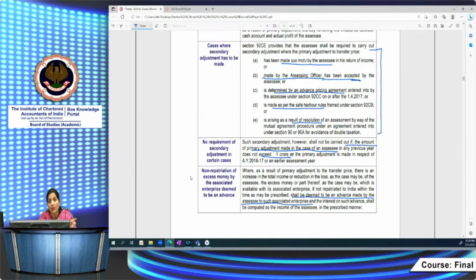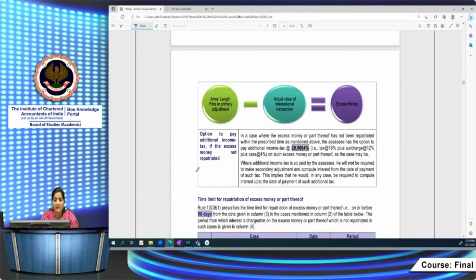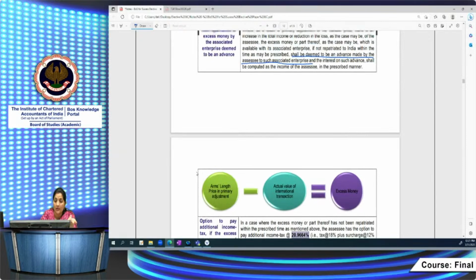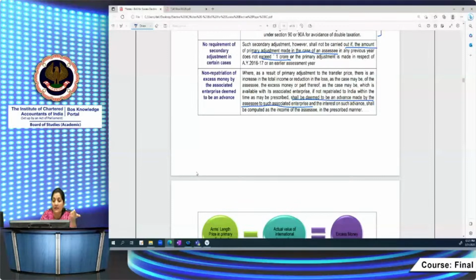That excess money, what is excess money? Excess money is the amount of ALP, that is, the primary adjustment. You have determined the arm's length price, and that minus the actual value of the transaction is your excess money. If you are not able to repatriate that amount, then it would be deemed as an advance, and you have to compute the interest in the prescribed manner. That manner is also prescribed, and it is very, very important. You should know what rate to be applied.